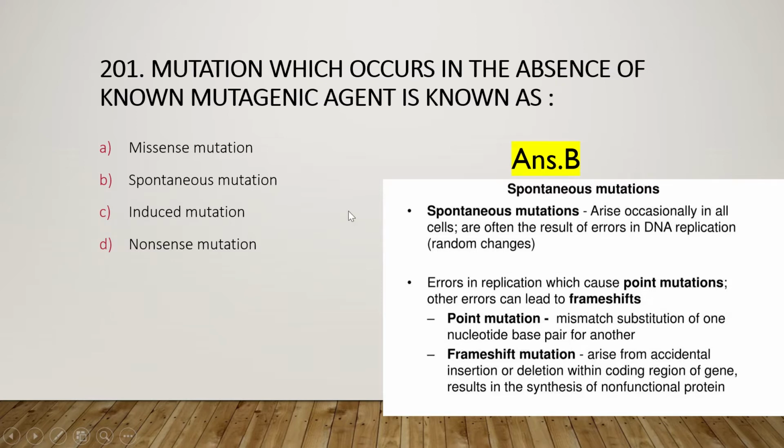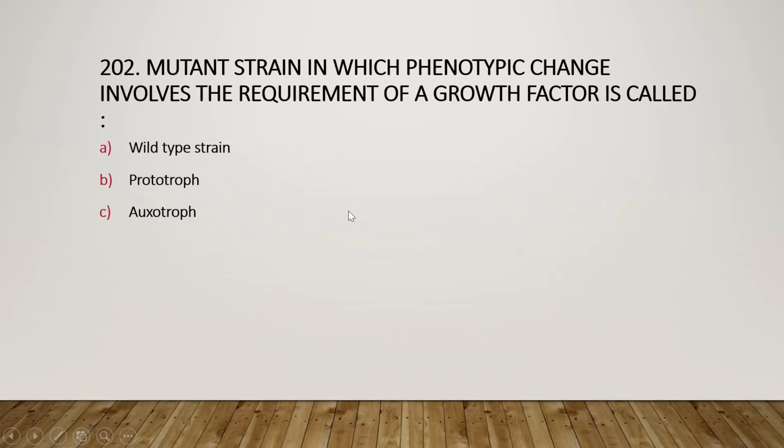Move on to the next one: a mutant strain in which the phenotypic change involves the requirement of a growth factor is called wild type strain, phototrope or auxotrope. And the right one is option C, that is auxotrope. Auxotrope is a mutant strain where the phenotypic change involves the requirement of a growth factor, so auxotropes require a growth factor for their growth.